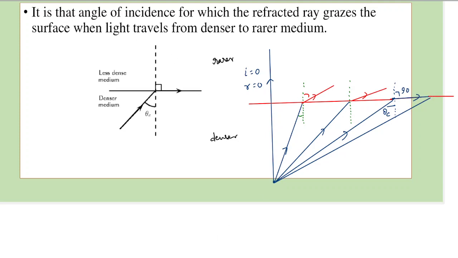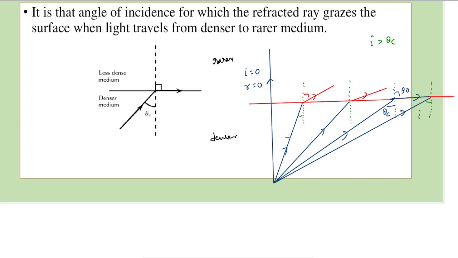So something interesting happens in this case. Whenever the angle of incidence, say some I, is more than the critical angle, then this light ray, instead of refracting, would reflect.